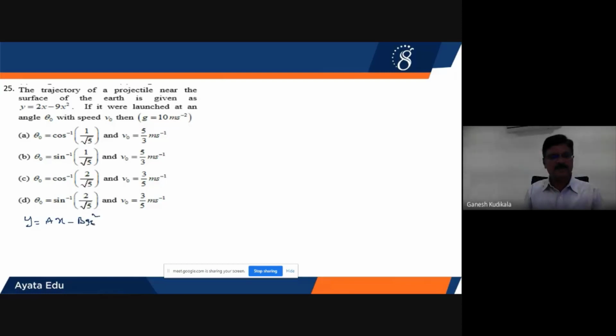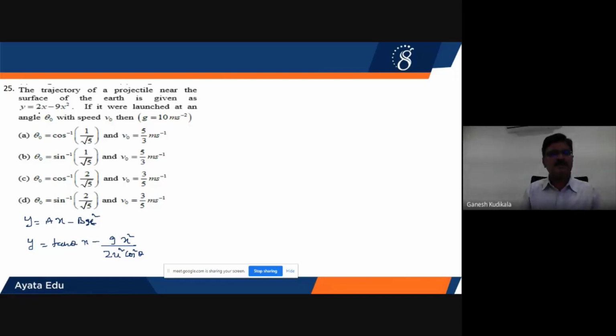But a will be equal to tan theta and b will be equal to g by 2 u square cos square theta. So y equals tan theta into x minus g by 2 u square cos square theta into x square. Which means a is tan theta, b is this one.